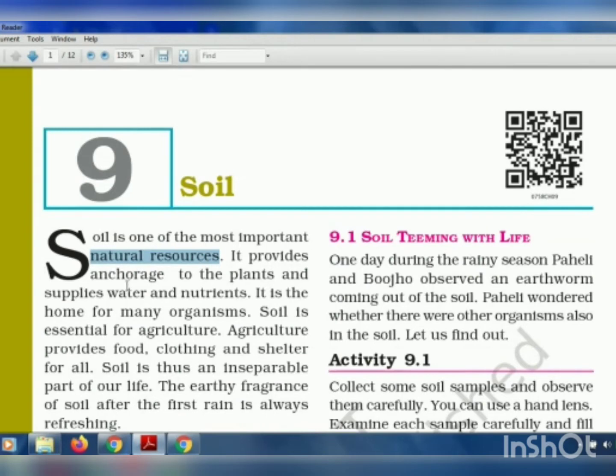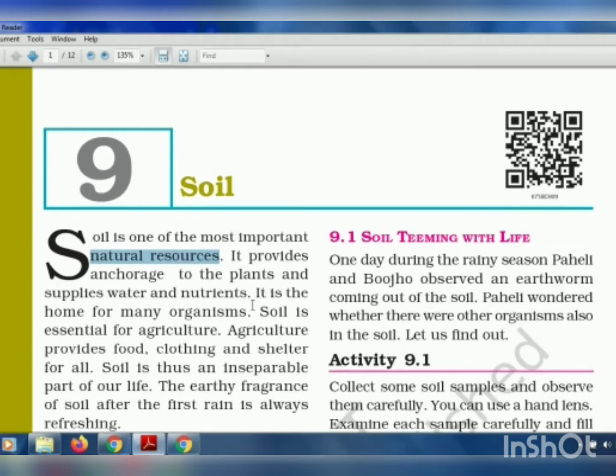Now it provides anchorage, means it holds the plant onto the earth's surface. And it also helps to supply water and nutrients. How? Because the soil contains different nutrients, and when water is put in the soil, it is absorbed by the roots of the plant and is sent to each and every part of the plant.